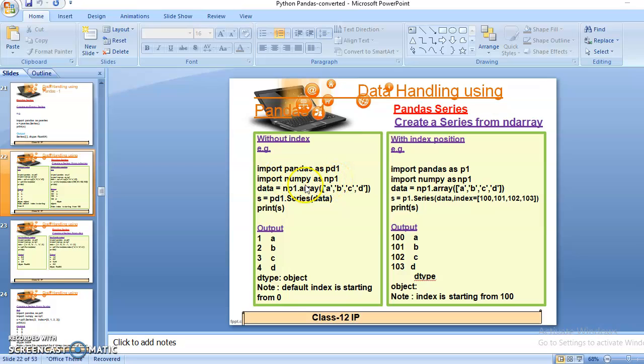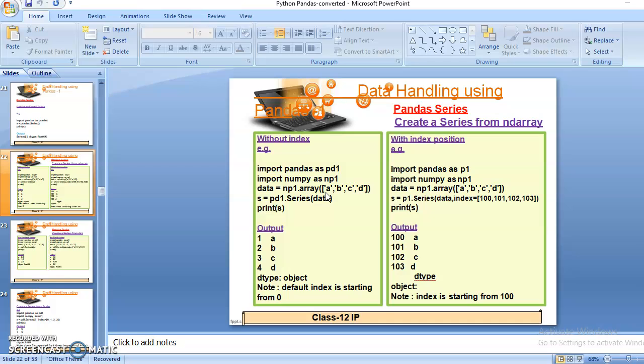I have stored the numpy library in np1. So in reference to np1 I will call the array function, and just after array I have started the bracket that denotes that array is a function, and after this bracket I have used the square bracket, which denotes that I am inserting array elements here.